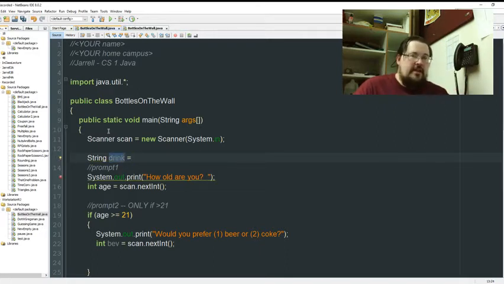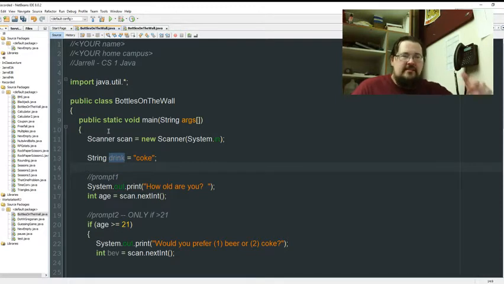Now, I'm going to play the odds. By default, I want what it is if they're a minor, because remember, non-minors don't even get that second question, so I need a default value that they'll have access to. So by default, I'm just going to make everything Coke. Okay, and I assign it somewhere up near the top because that's what I want it to be by default.